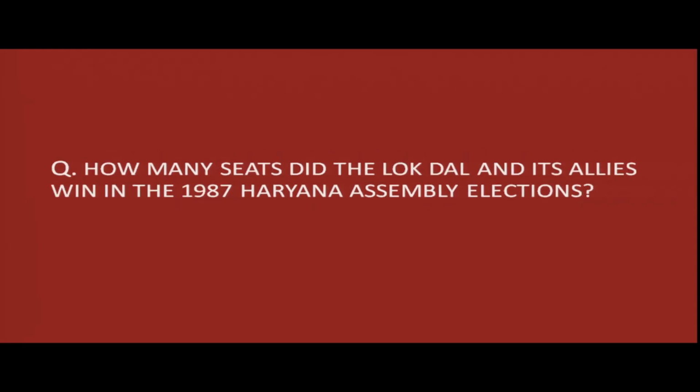How many seats did the Lok Dal and its allies win in the 1987 Haryana Assembly elections? The Lok Dal and its allies won 76 out of 90 seats.